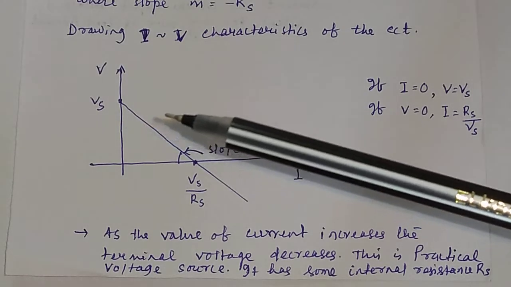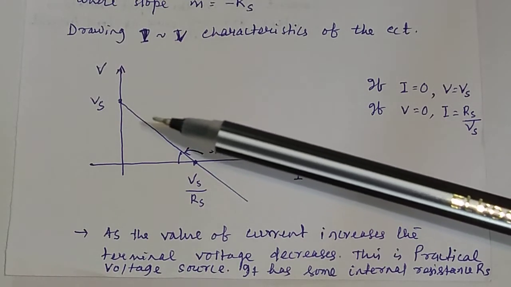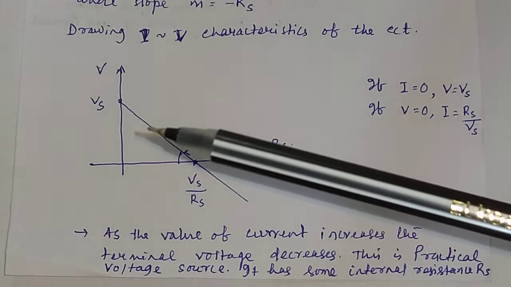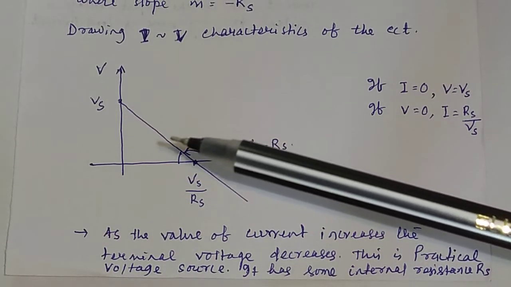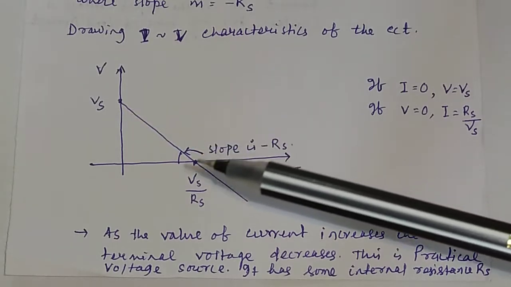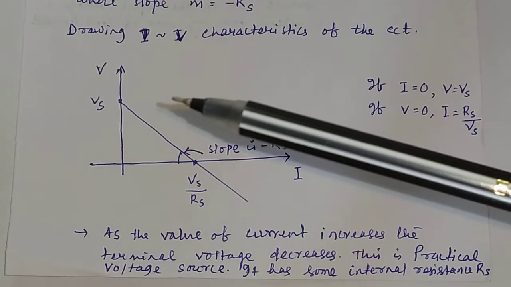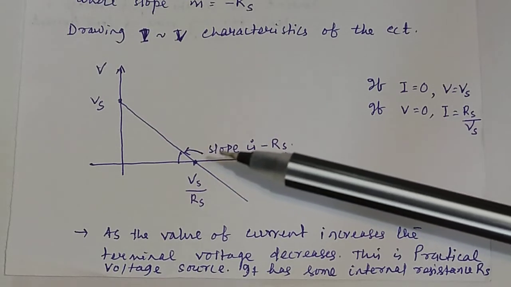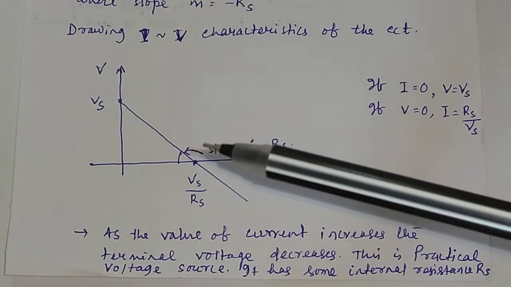So as the value of current increases, the terminal voltage will decrease, and this is the practical voltage source. In a practical voltage source, remember, if the value of the current increases, the terminal voltage decreases.